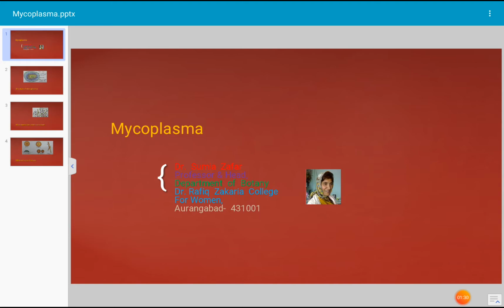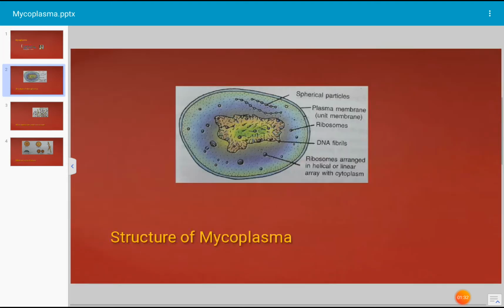Mycoplasma is a very small organism, as shown in the photograph. In 1898, two French scientists were studying the disease of cattle suffering from pleuropneumonia.